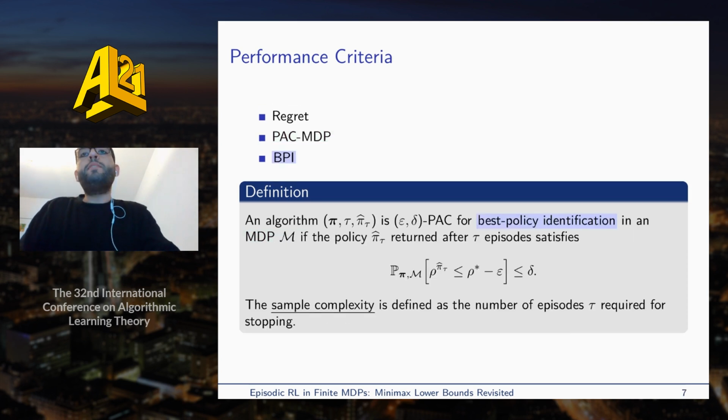Finally, we have the best policy identification setting. An algorithm is said to be PAC for BPI, best policy identification, if the policy returned after tau episodes is epsilon optimal, where tau is a stopping time defining the sample complexity of the algorithm.